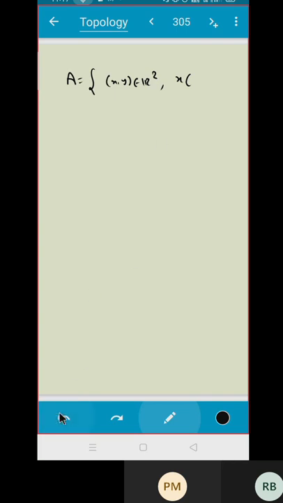Suppose I'm taking just this. x is positive and y is positive. The next question will be that one. What is the derived set? Here we are dealing in R2, and I'm taking the Euclidean metric, that is the usual metric.